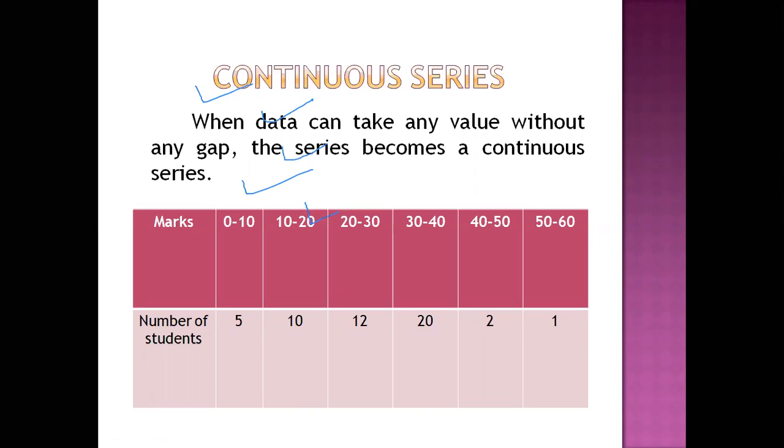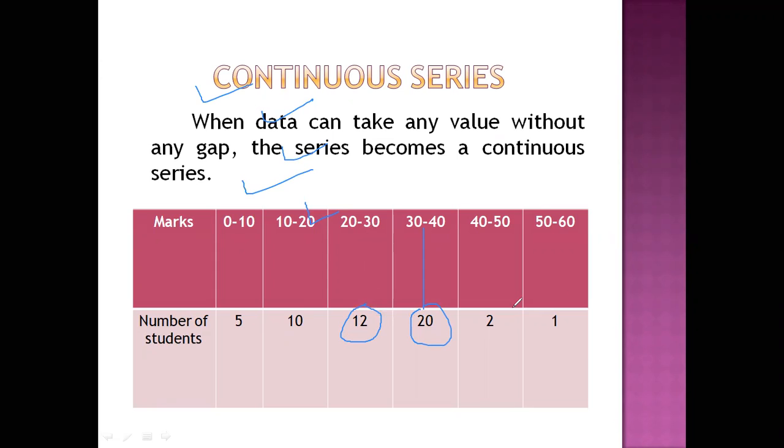Frequency refers to the number of observations in a class. See now, in the 30 to 40 class, the frequency is 20. In the 20 to 30 class, the number of observations is 12, meaning frequency is 12. The frequency of the 40 to 50 class is, you can see, 2.